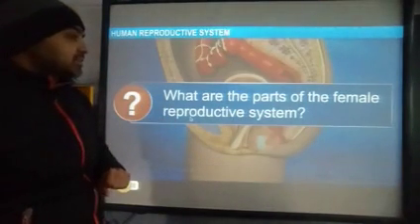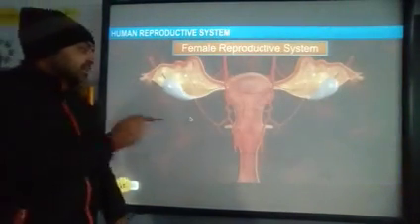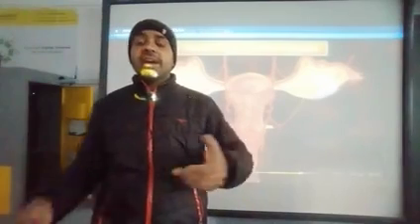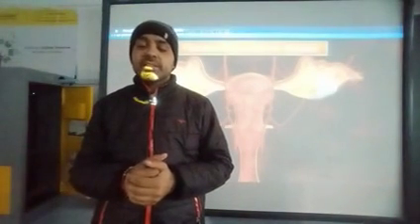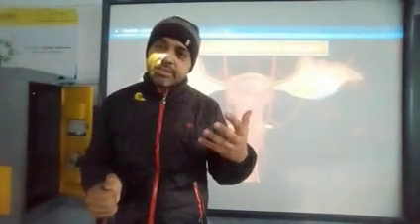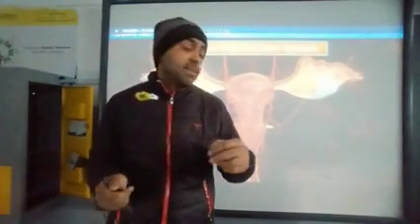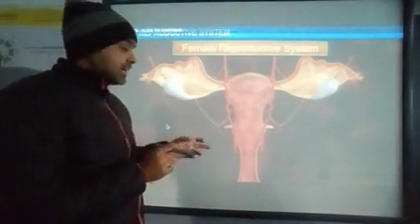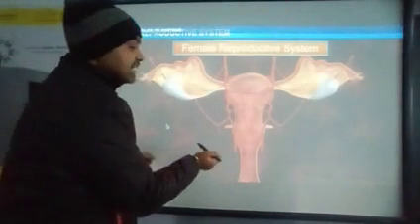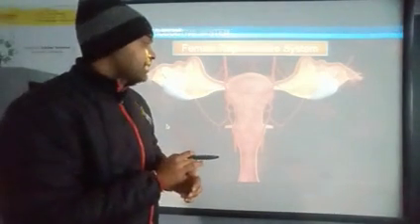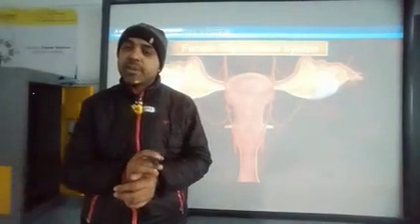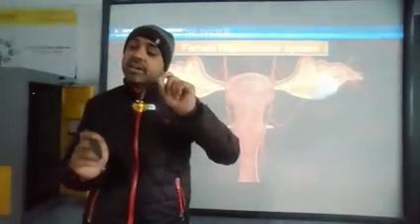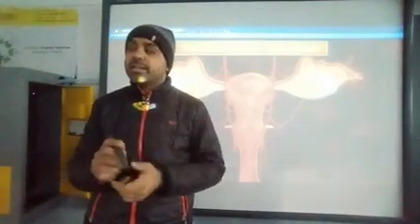What are the parts of the female reproductive system? See, this is the female reproductive system. It will also contain organs and some glands. It starts from the vagina, the outer part of the female reproductive system, through which the sperms will enter into the female's body.